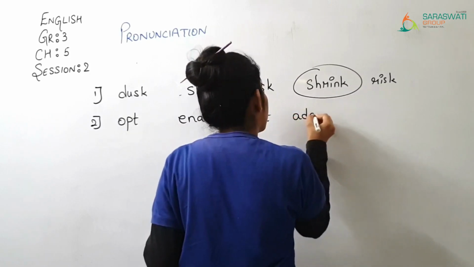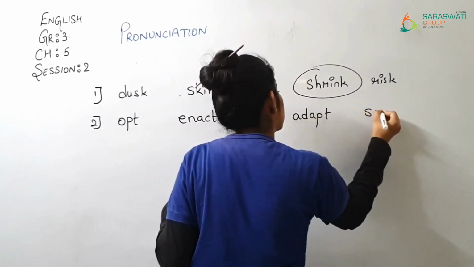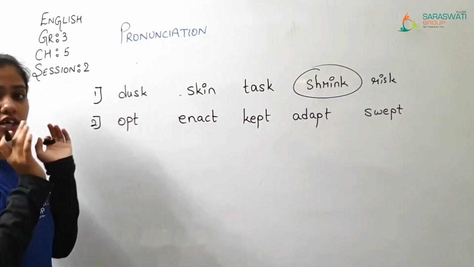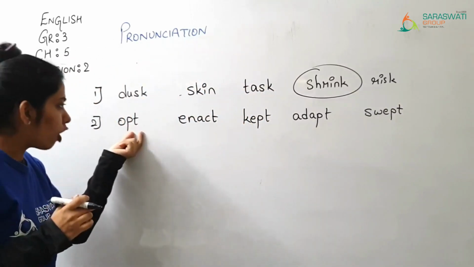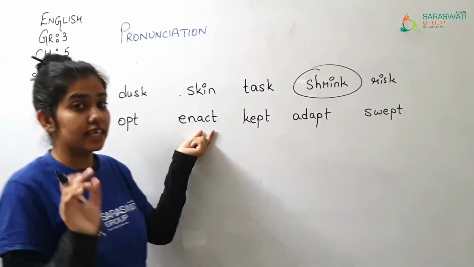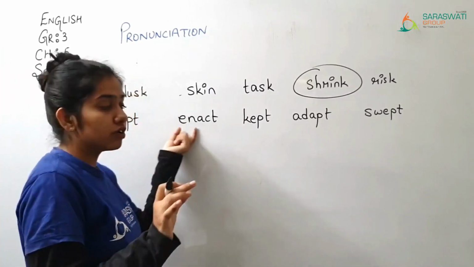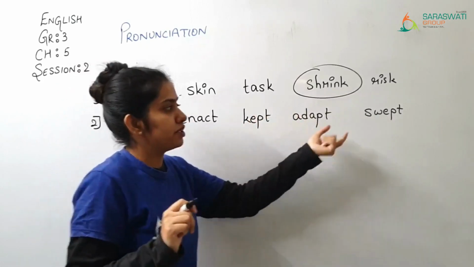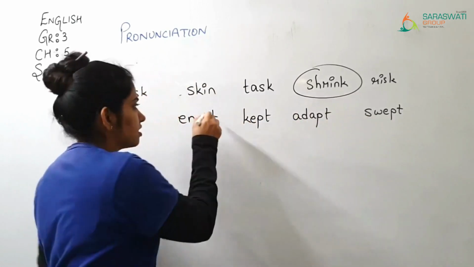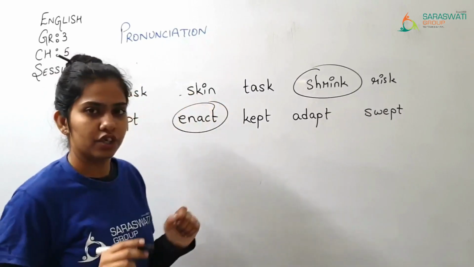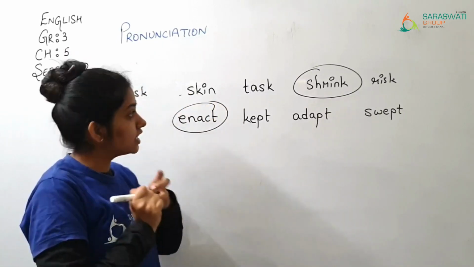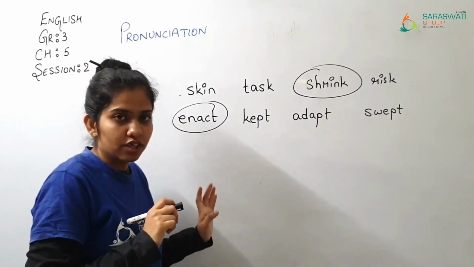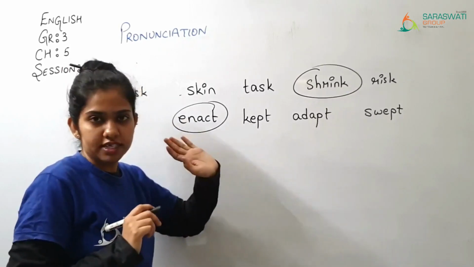kept, adapt, swept. Okay, so here we are having a t sound, opt. Here it is enact, ct sound. So this is the odd one out because we are having t sound, kept, adapt, swept. So this is the odd one out. Okay, so in this way you are supposed to circle the odd one out from the given words.